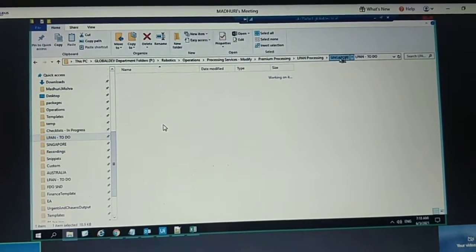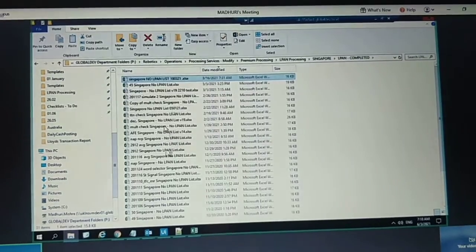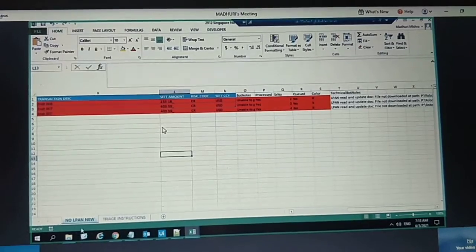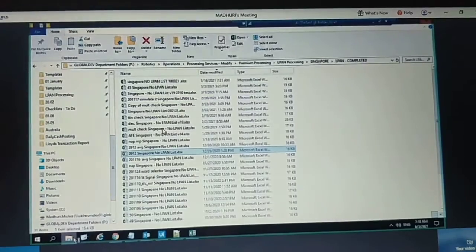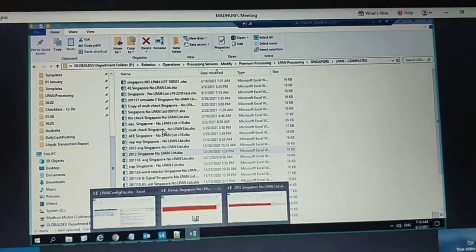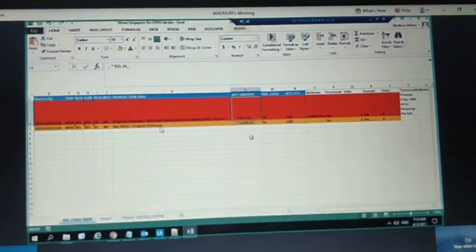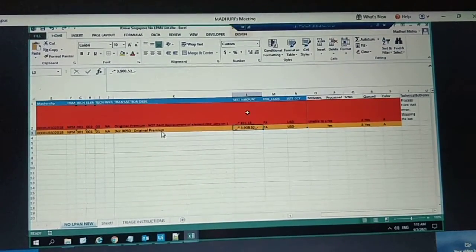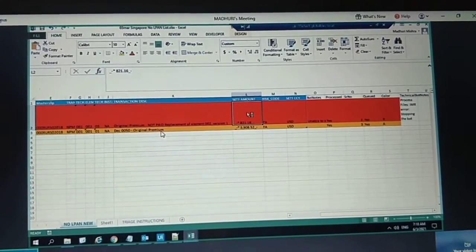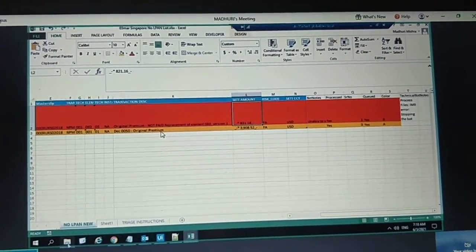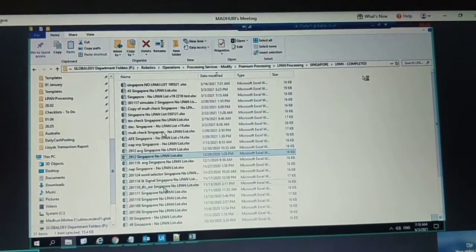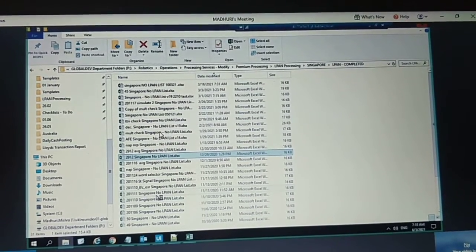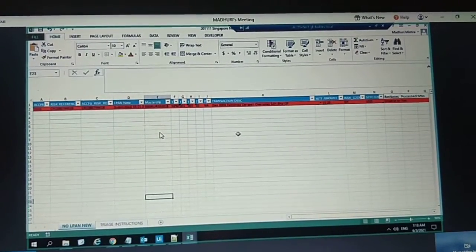All these types of unknown characters will appear sometimes. If you go here to the completed folder, you may find the whole list. You can go to that file, the one you just showed me. Do I have to remove them in Excel or in code? In Excel you have to write logic for removing these characters. And where do I remove it in this code? Just a second, I'll explain.